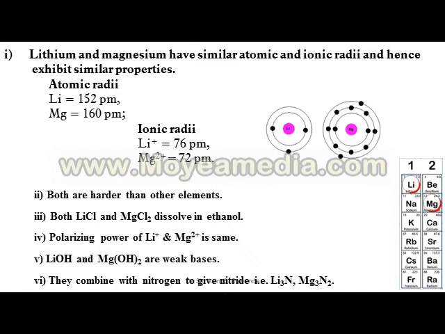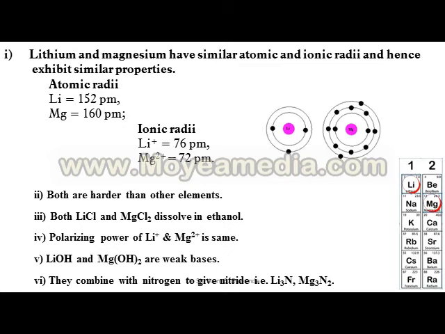Atomic radius of Li is 152 pm and Mg is 160 pm. Ionic radius of Li+ is 76 pm and Mg2+ is 72 pm.